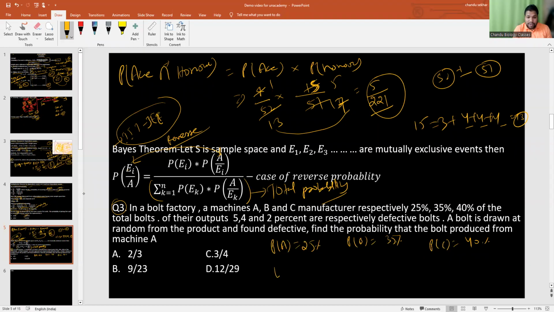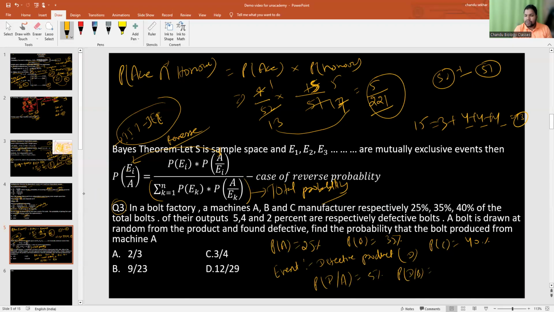So what you do is assume there is one event, and that event is a defective product. I'm assuming that event as D. The defective product found from machine A is given as how much? 5%.